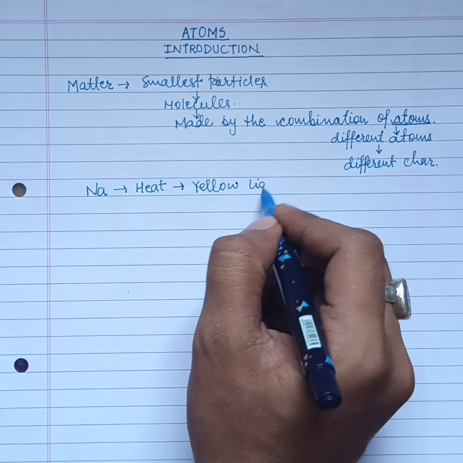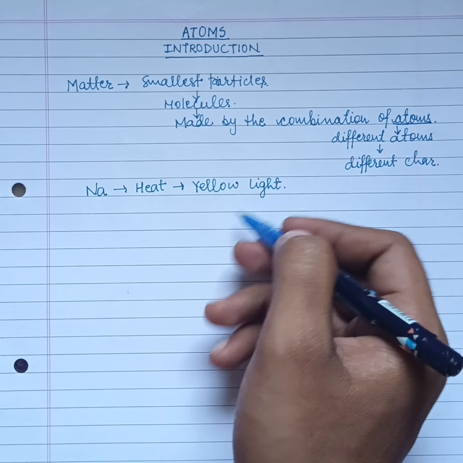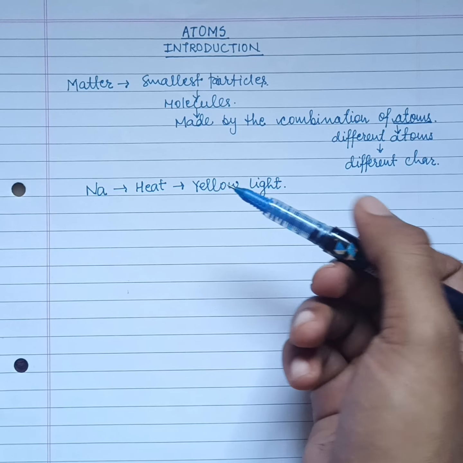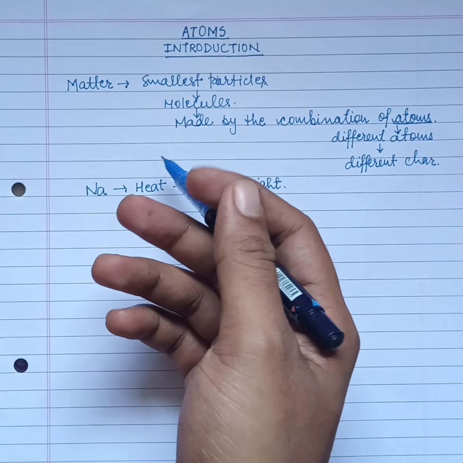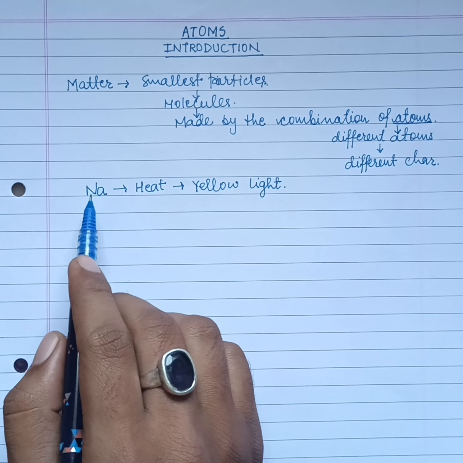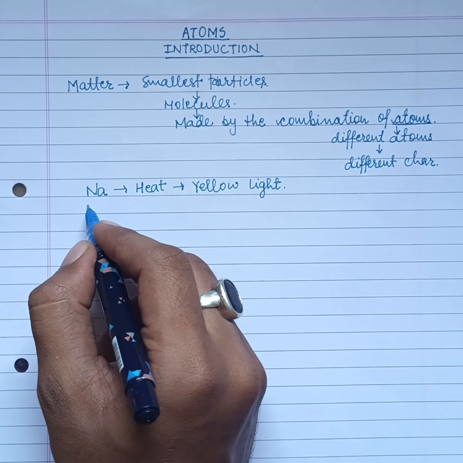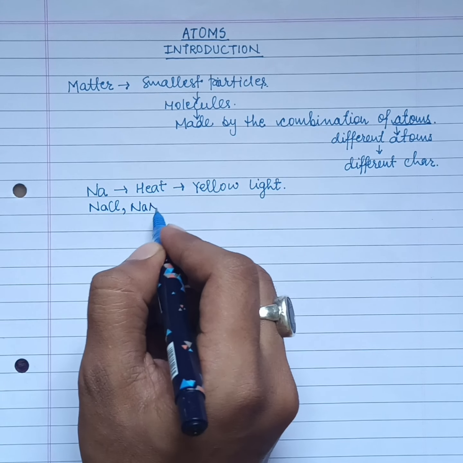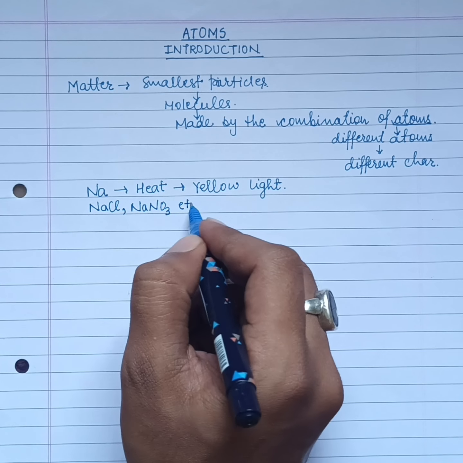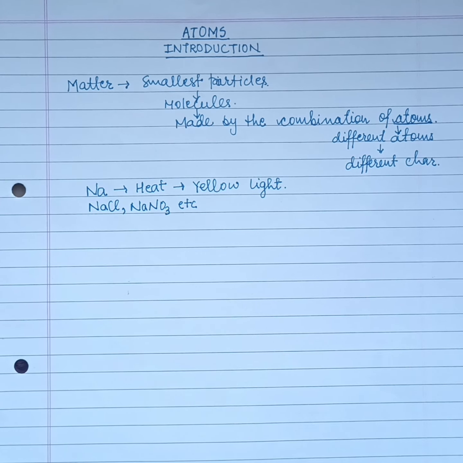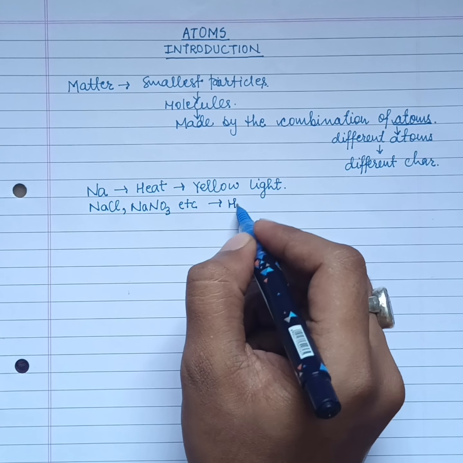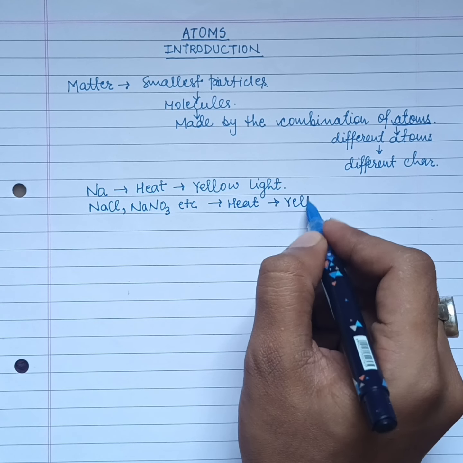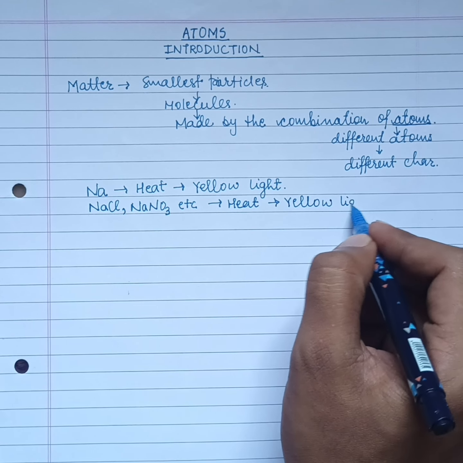From experiments we came to the conclusion that whatever the compound or molecule, whether it is sodium chloride, sodium nitrate, or any other compound containing sodium, if we heat it we get one thing common in all, that is a yellow colored flame.